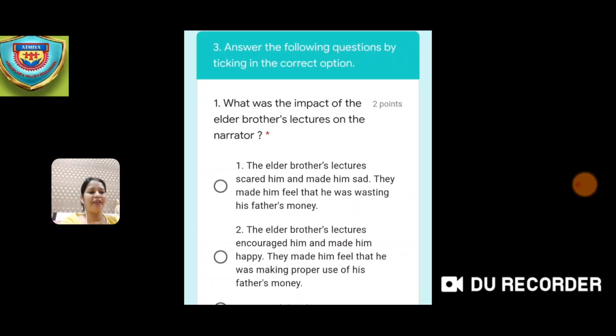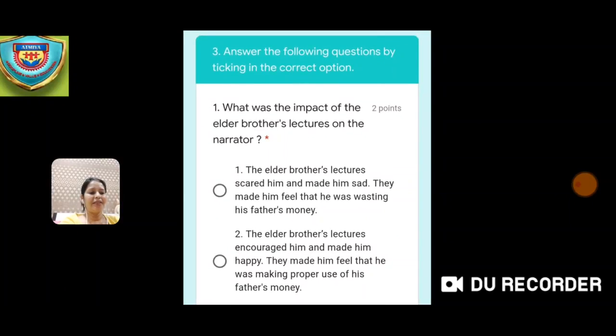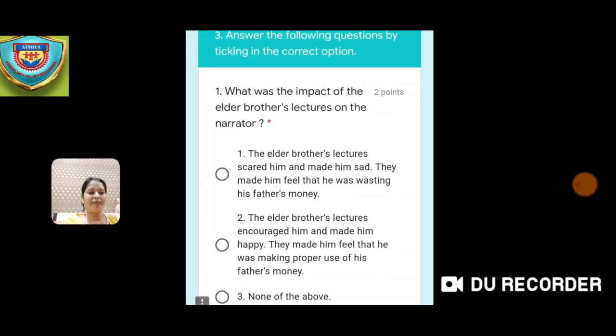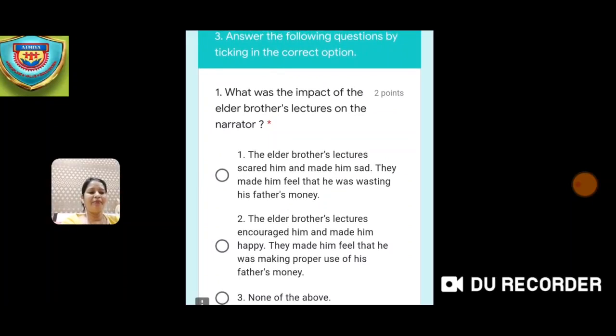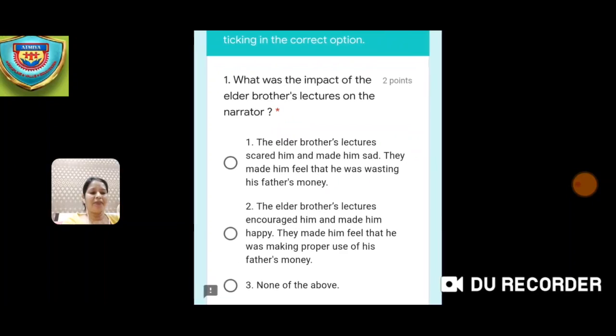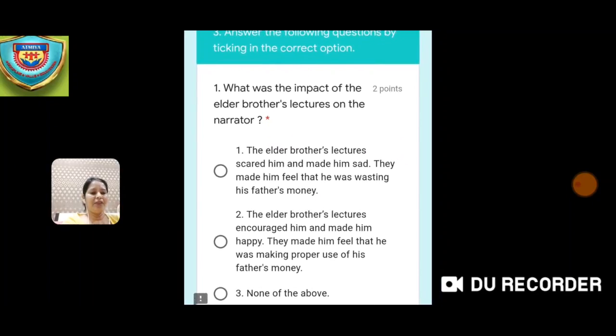They made him feel that he was wasting his father's money. The second option is the elder brother's lectures encouraged him and made him happy. They made him feel that he was making proper use of his father's money. Okay, and the third option is none of the above. So whichever answer you feel correct, you need to put a tick against that answer. You need to select that answer.